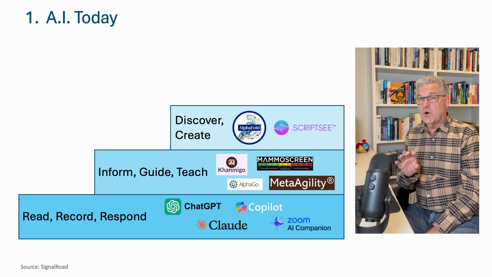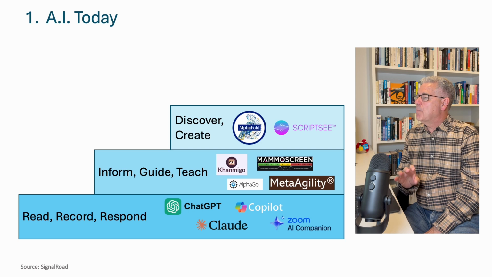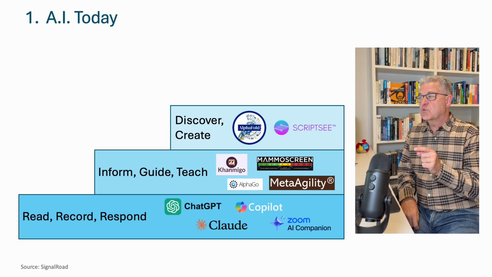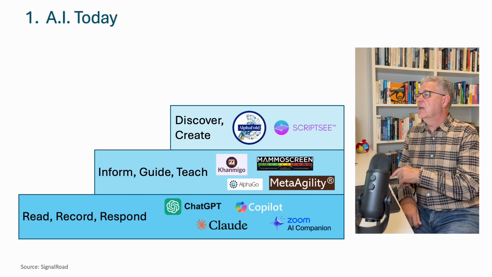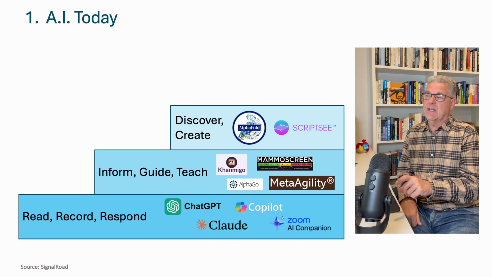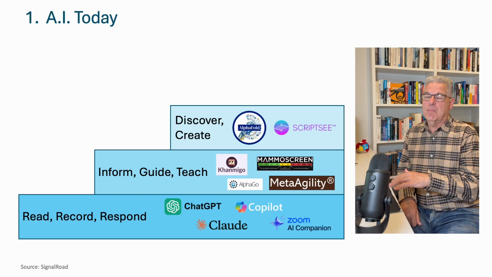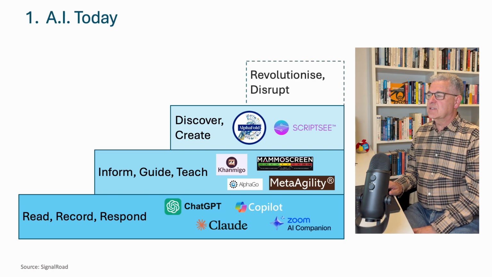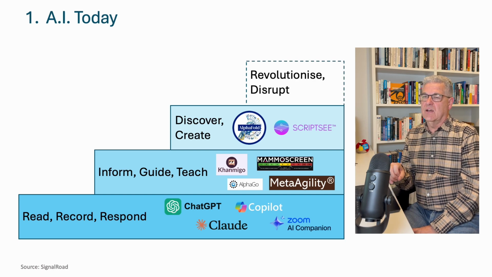AlphaFold won a Nobel Prize in chemistry by being able to discover protein structures. ScriptSee in the movie industry creates rapid script analysis, emotional arc mapping, and efficient production planning. This leads us to the last layer, revolutionize, disrupt.